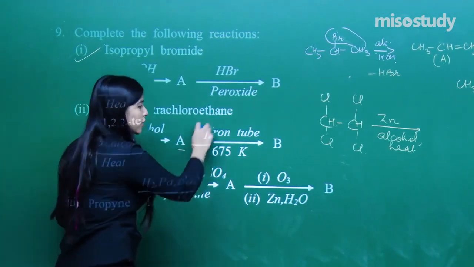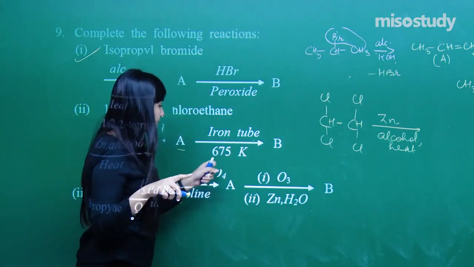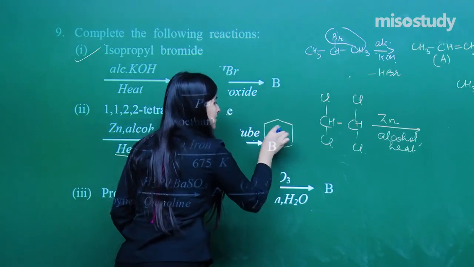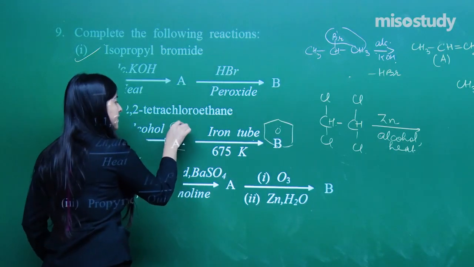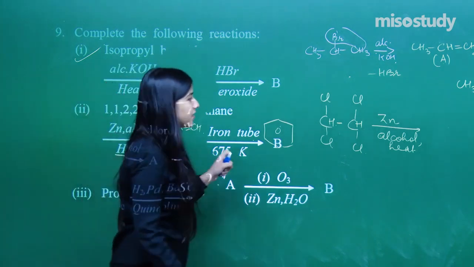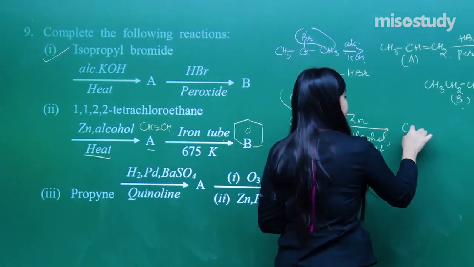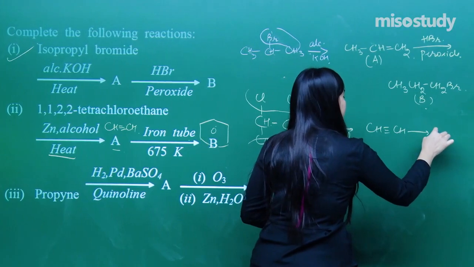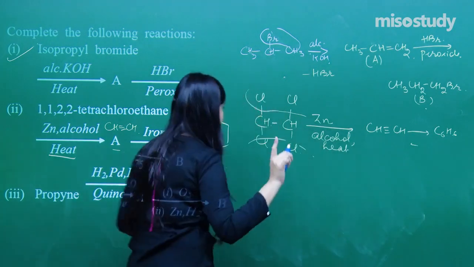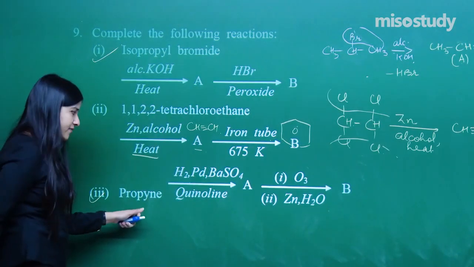A once obtained will be passed through a red hot iron tube, you remember, and we get B. So definitely what I have figured out is this is benzene, so it will be formed from acetylene. Done. Even if I don't know about this reagent, my reaction is done. So basically what will be happening, these chlorines will get removed, giving acetylene and then benzene, C6H6. Done. Clear? Interesting?